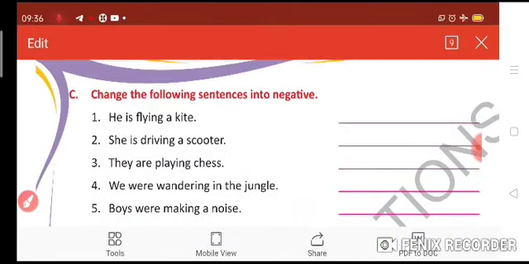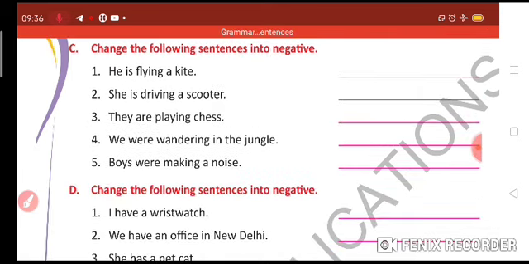Okay, so this is the chapter for you today. Hope you understand this and please complete this.